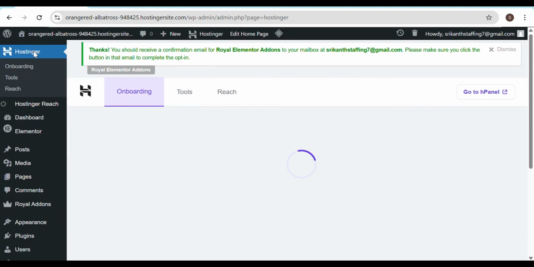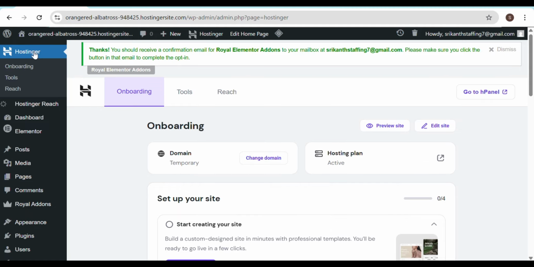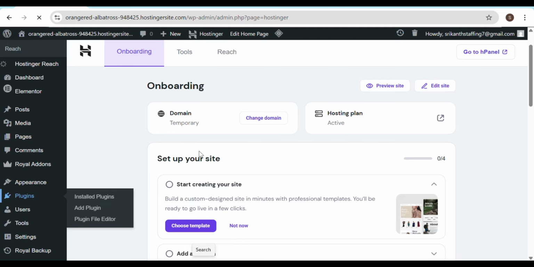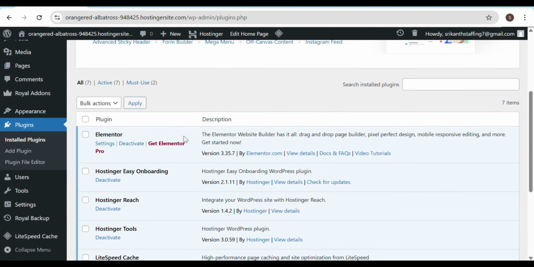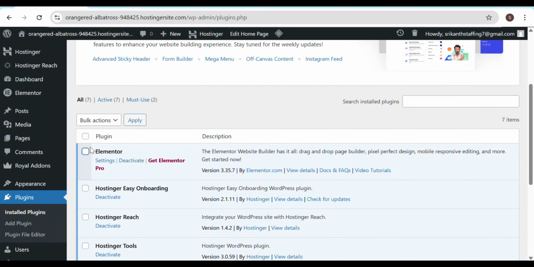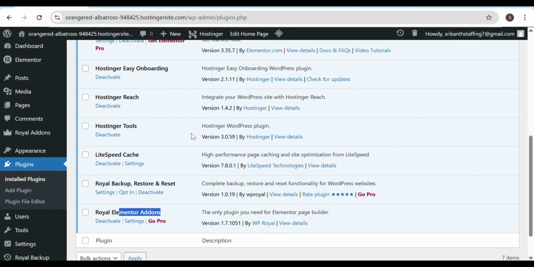So now all your plugins and everything got installed. Just before we go ahead and build our website, make sure you go to plugins and see whether all your plugins are activated or not. Okay, yes, we have Royal Backup Restore, Royal Elementor Addons, and Elementor. These are the two major plugins we would require. This normally comes with the Elementor theme we have installed, or you can do the same thing manually as well.